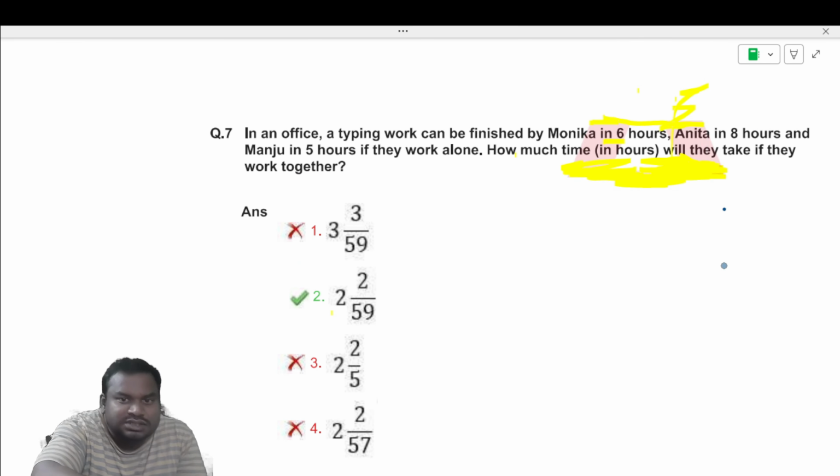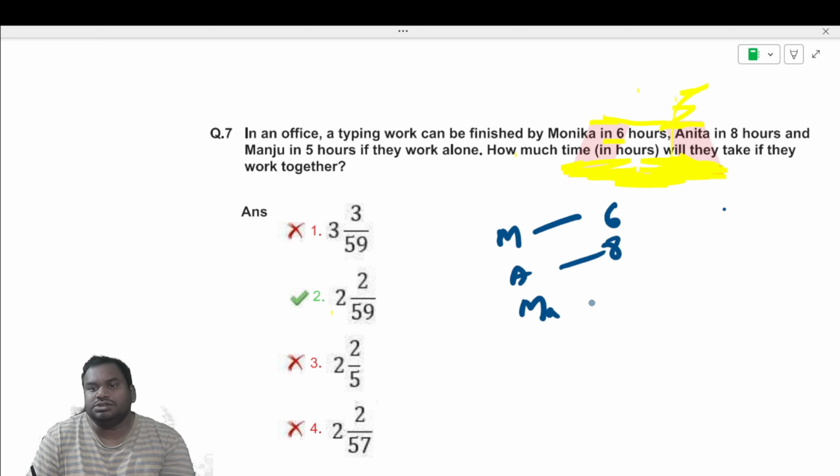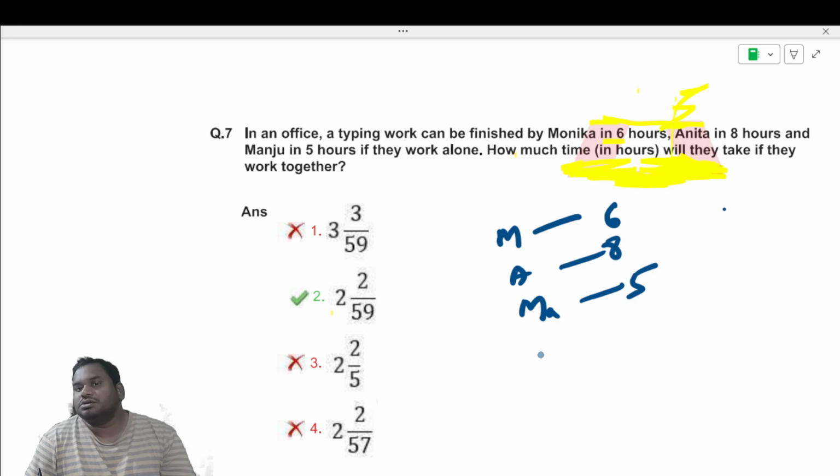In an office, a typing work can be finished by Monica in 6 hours, Anita in 8 hours, and Manju in 5 hours. If they work alone, individually, how much time in hours will they take if they work together? So it's a usual question only. First, we need to find the LCM of these things.